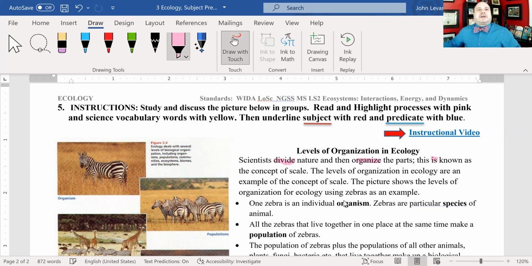So we're doing scientists divide nature and then organize the parts. This is known as the concept of scale. The levels of organization in ecology are an example of the concept of scale. The picture shows the levels of organization for ecology using zebras as an example.